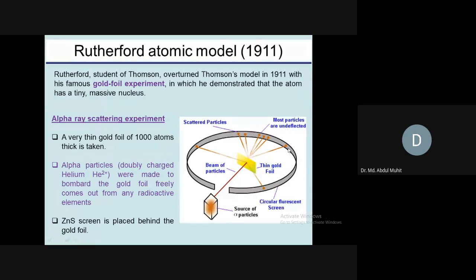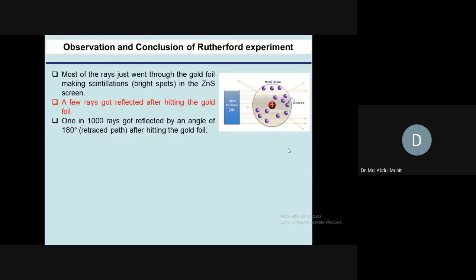And what was the observation? The observation is written here. First of all, what Rutherford saw in his experiment: alpha particles come and pass through the gold foil atoms and hit the zinc sulfide screen. So most of the alpha particles go through the atoms and hit the zinc sulfide screen.